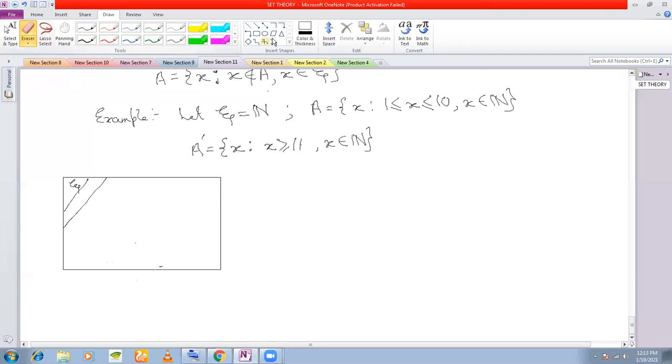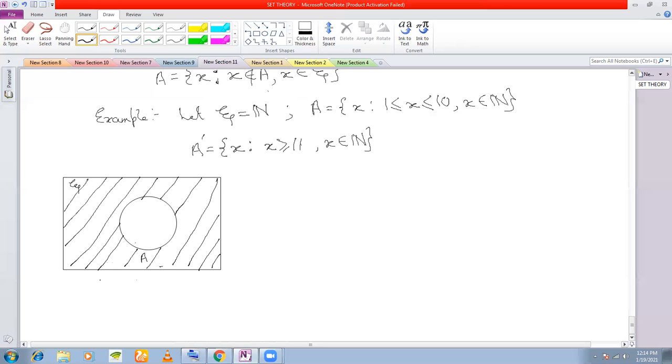Say I have a set A here. That means the complement will be all the region inside the rectangle except the circle. This will be your complementation. This is the representation by Venn diagram.